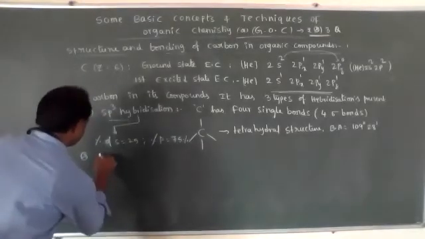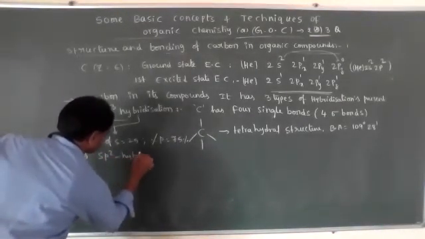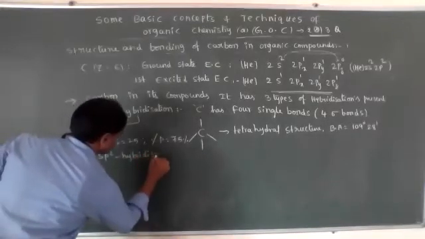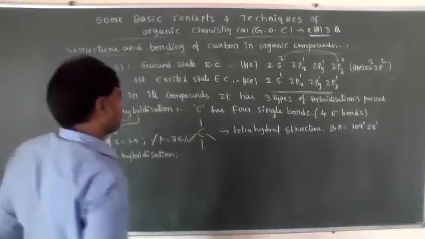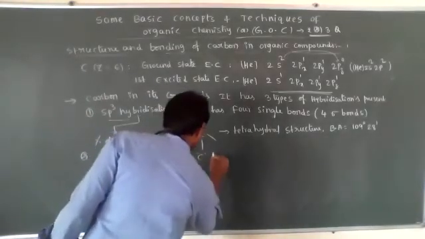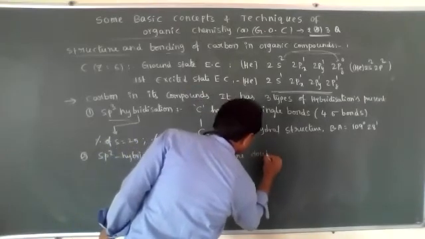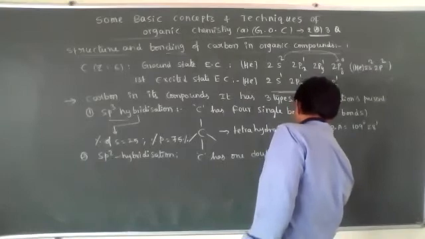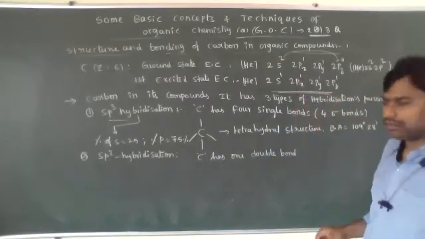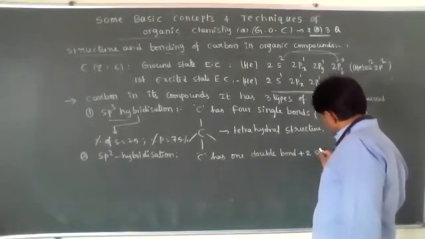Let's see the second one. Carbon has one double bond plus two single bonds.